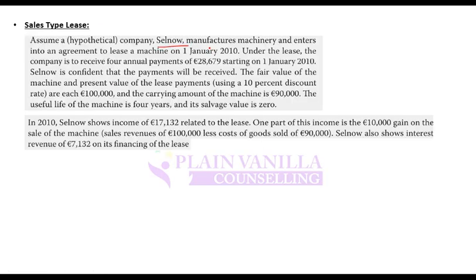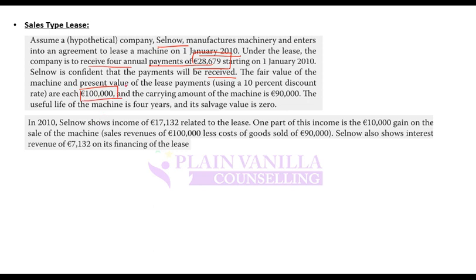For example, Cell Now manufactures machinery and enters into an agreement to lease a machine on 1st January. Under the lease, the company is to receive 4 annual payments. Cell Now is confident that payments will be received. So similar example as before, same numbers.